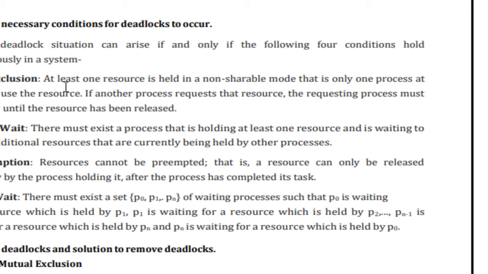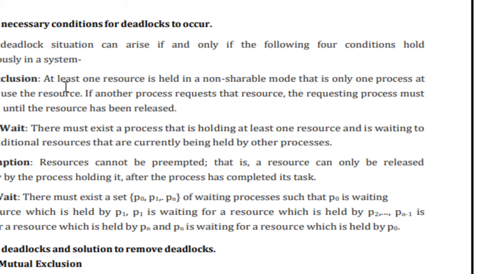Next, no preemption. No preemption, that means what? The resource cannot be preempted. That is, the resource can only be released voluntarily by the process holding it after the process has completed its task. So here we can say that the resource cannot be preempted. That is the most important thing. That's why we are saying no preemption, right?